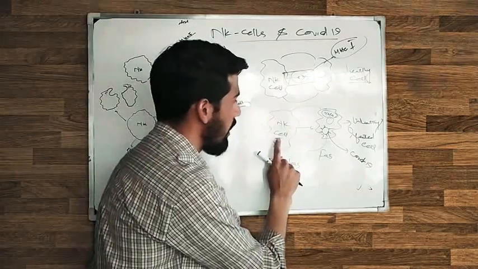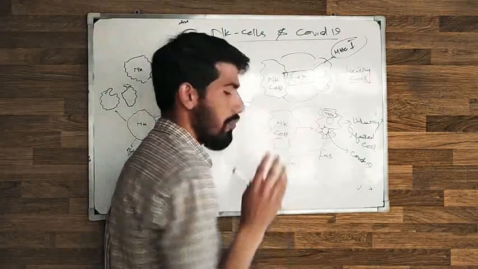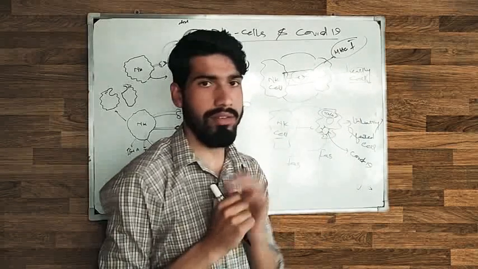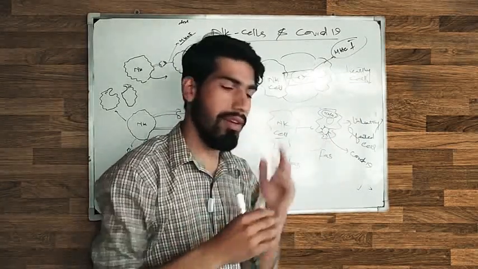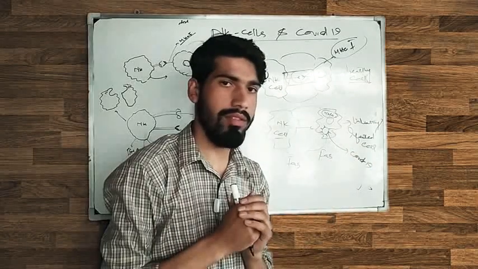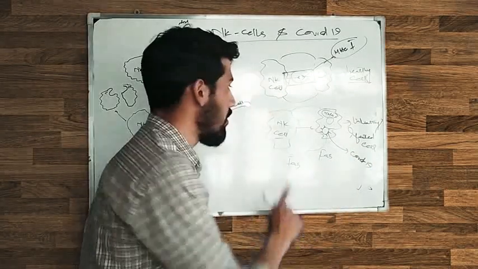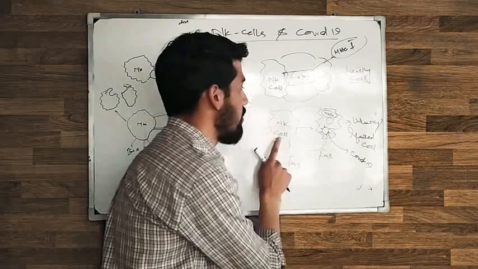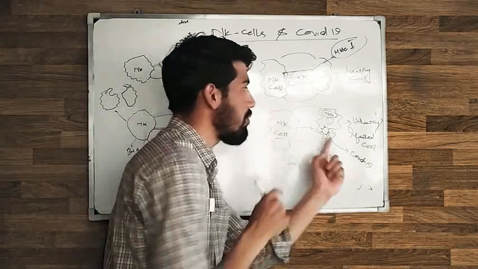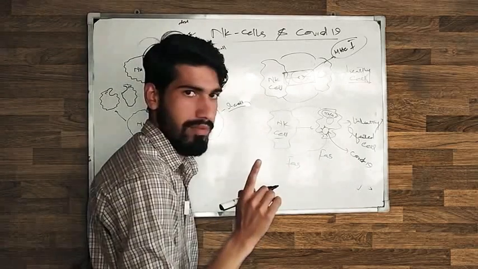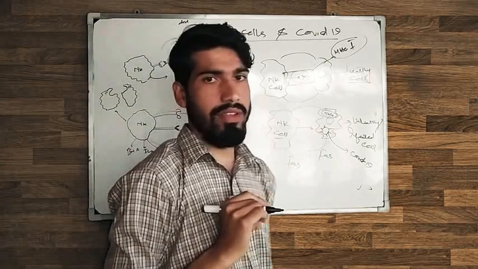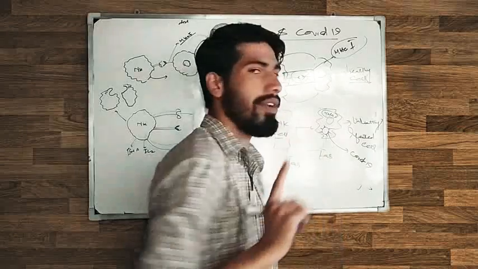When it sees the cell is infected, maybe by pathogen, maybe by virus, what's the role now in this case? The NK cell releases some chemicals towards this infected cell.